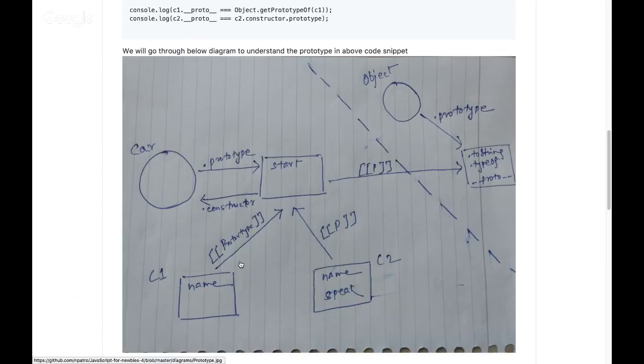Then that object gets linked to the prototype property of that function. So car.prototype is nothing but this object where I mentioned start. You can see there is a link from my c1 to the object where start is.